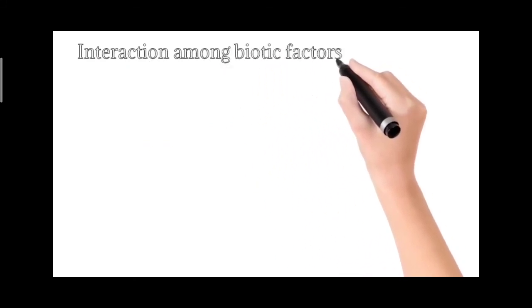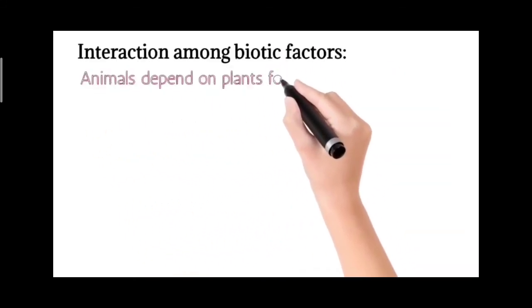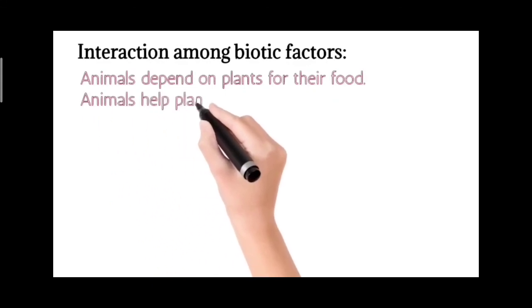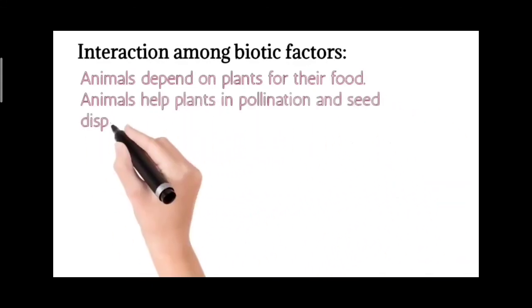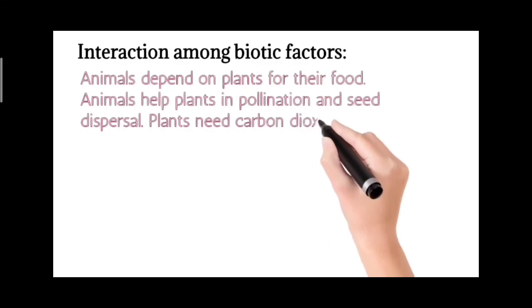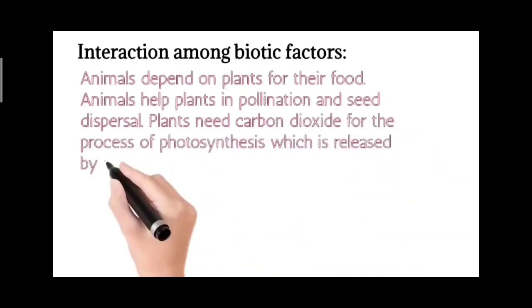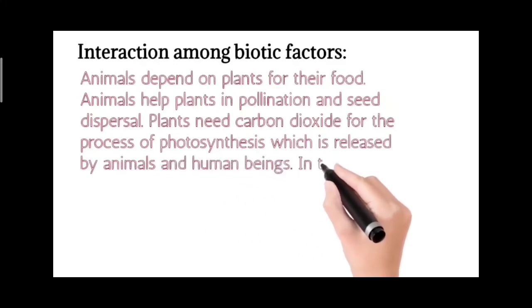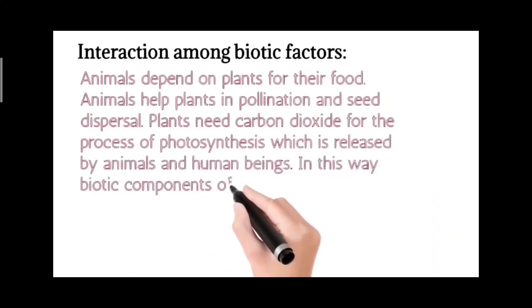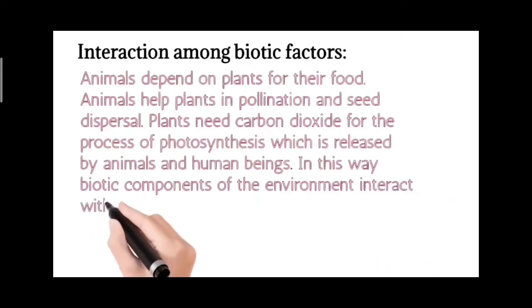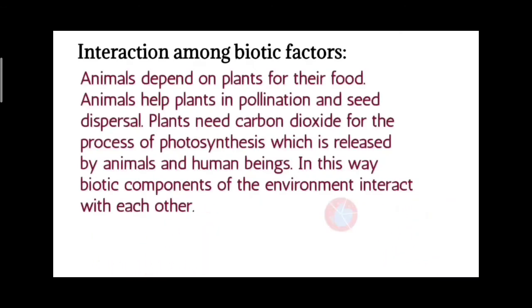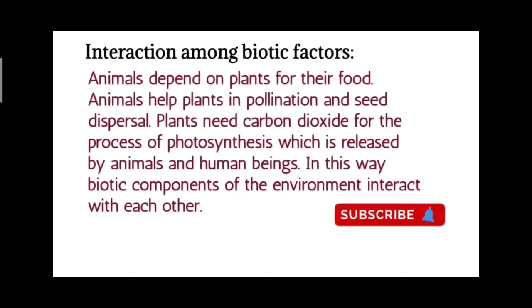Interaction among biotic factors. Animals depend on plants for their food and oxygen. Animals help plants in pollination and seed dispersal. Plants need carbon dioxide for the process of photosynthesis, which is released by animals and human beings. In this way, biotic components of the environment interact with each other.